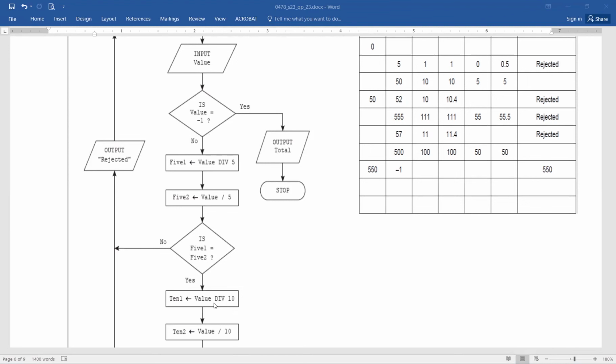10, 1 is value div 10. Means 50, should I show it to you? Okay, no worries, no worries. Let me show it to you. No worries at all. Just relax, I'll show it to you.